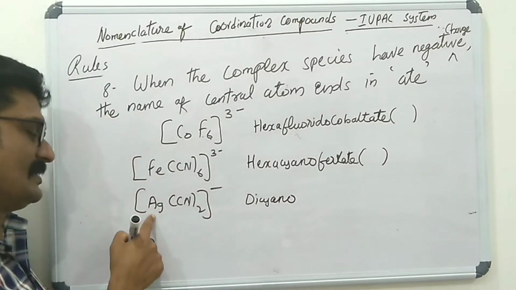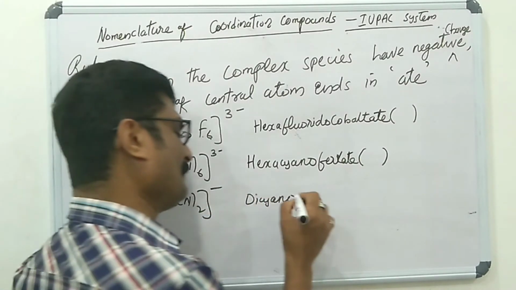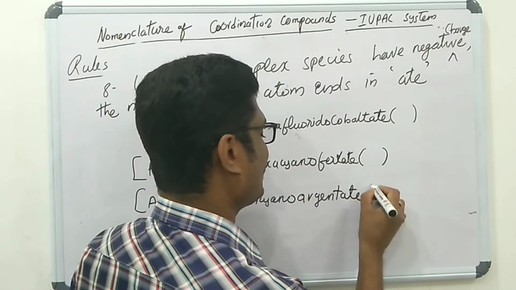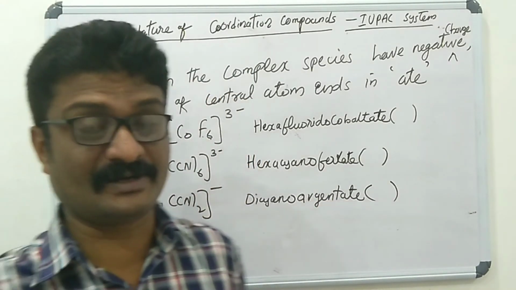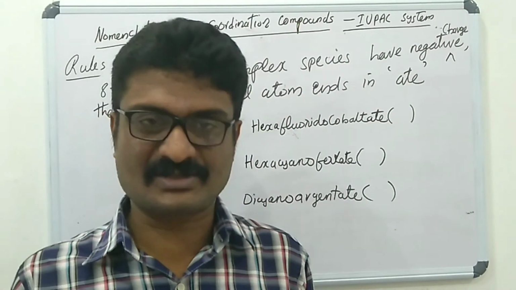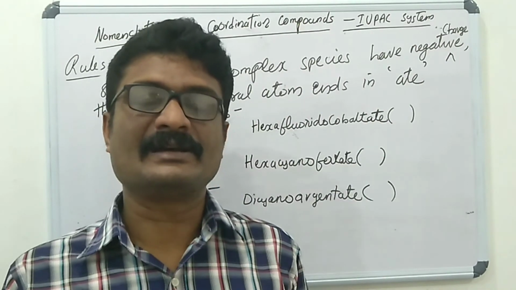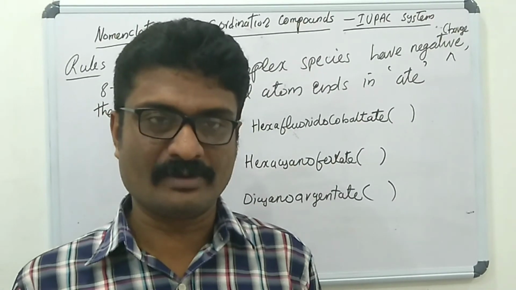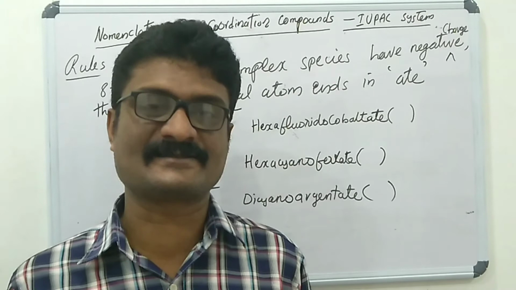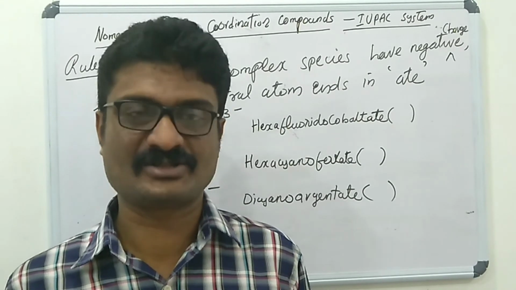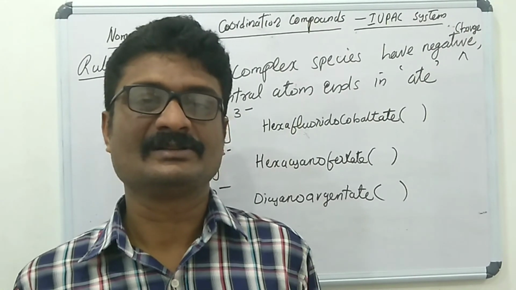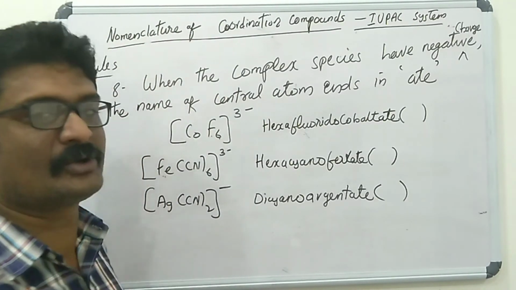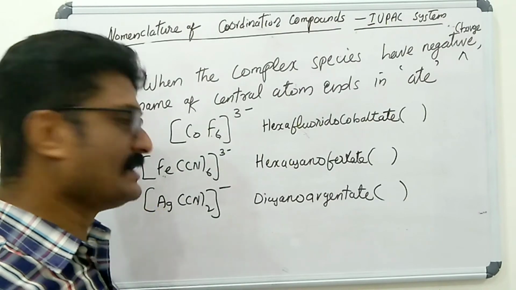The Latin name of silver is argentum, so argentate. That means in the case of anionic complexes, you have to use the Latin name of the central atom. But in the case of a cationic complex, if the complex species carries a positive charge, for Fe you can use iron, and for Ag silver.